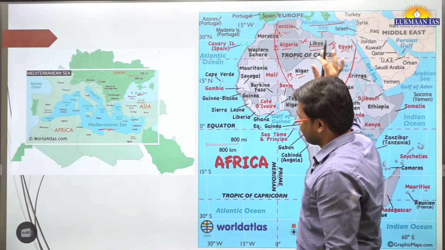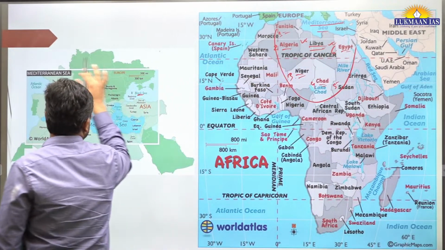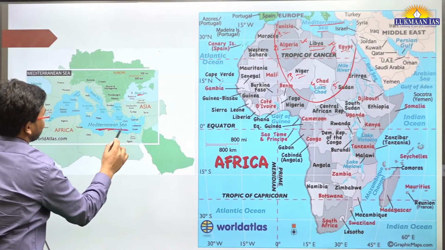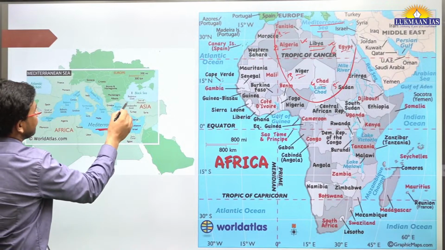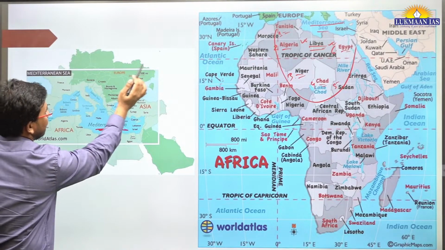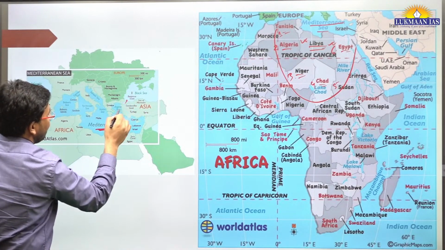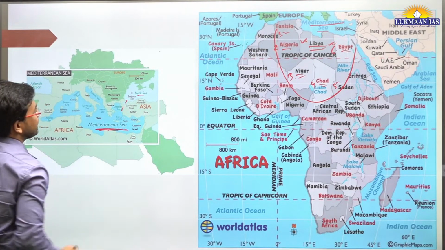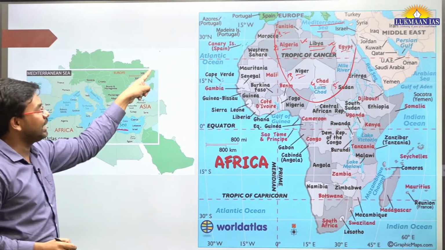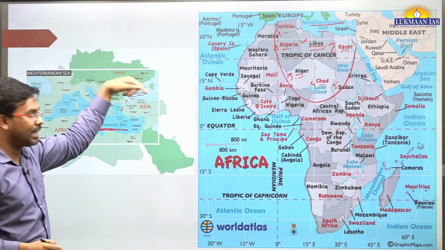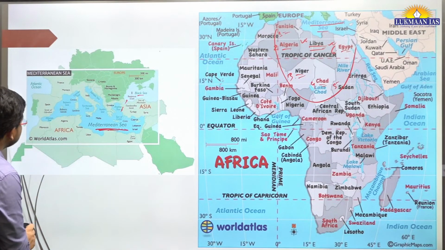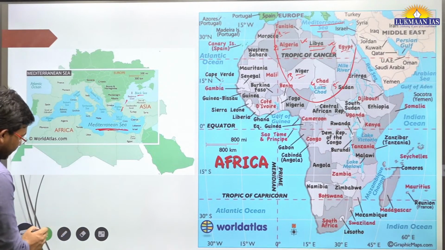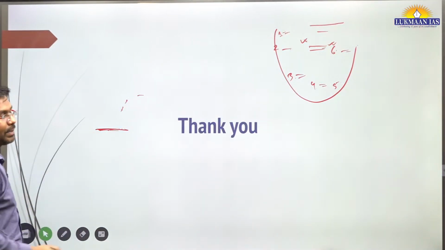This is important. And where is the Mediterranean Sea located? This is the Mediterranean Sea. We have already seen the Black Sea today. And this strait is known as the Bosphorus Strait. In the beginning, we discussed a strait between the Black Sea and the Aegean Sea. This is the Bosphorus Strait. And here we have the Kerch Strait, between the Black Sea and the Sea of Azov. That's the thing. So you need to remember these things in your free time so that you can score more marks in the prelims exam.